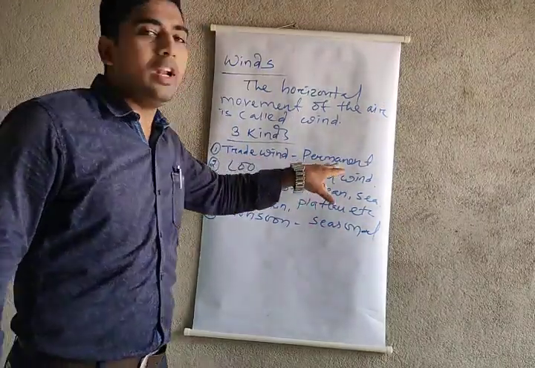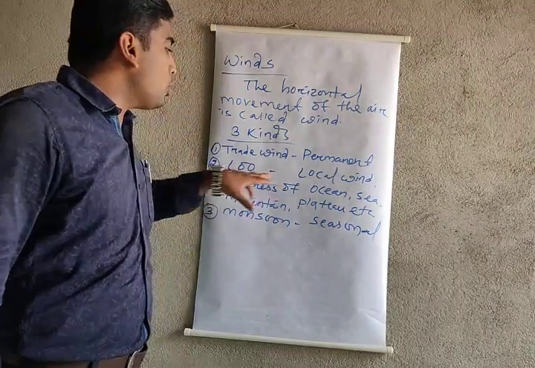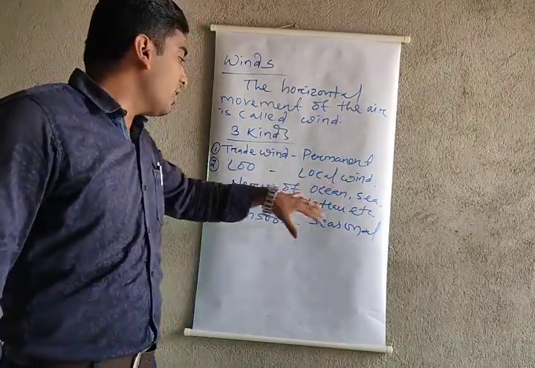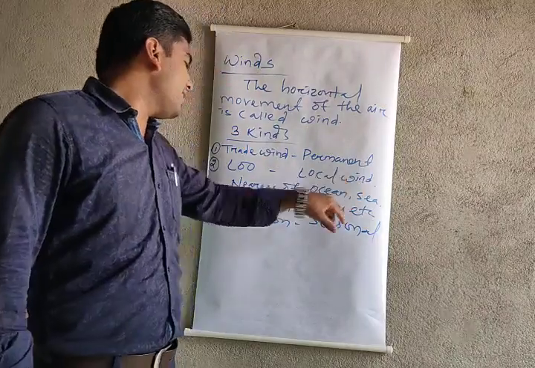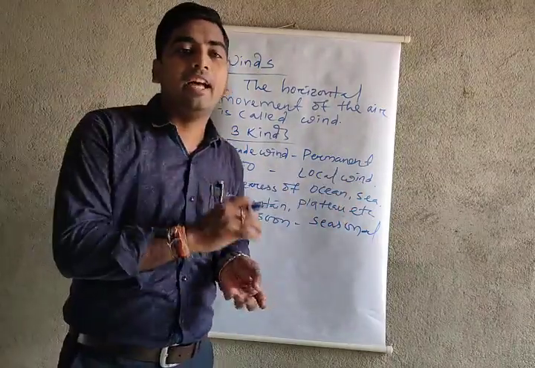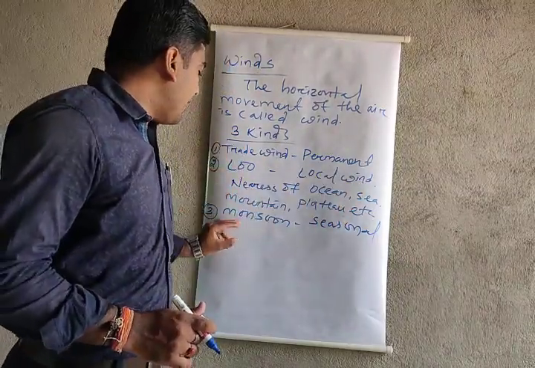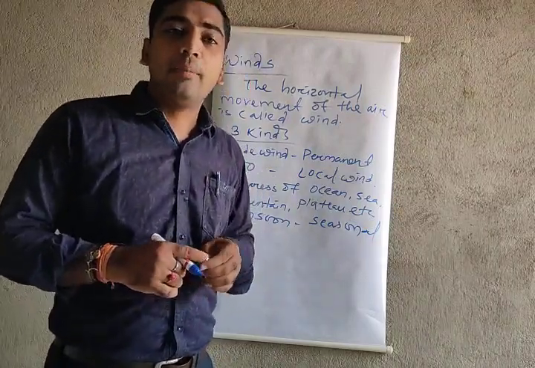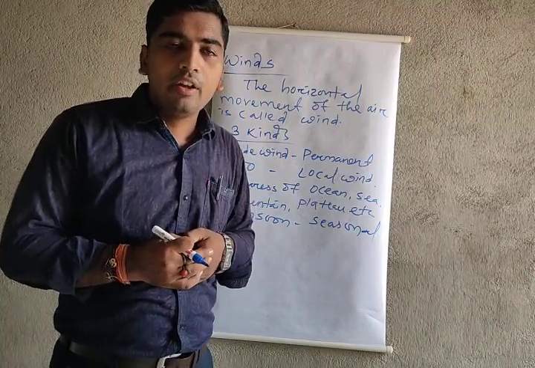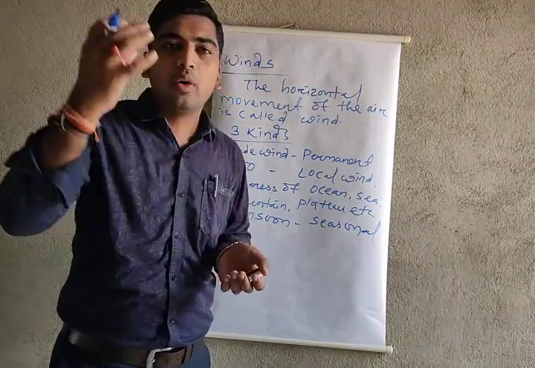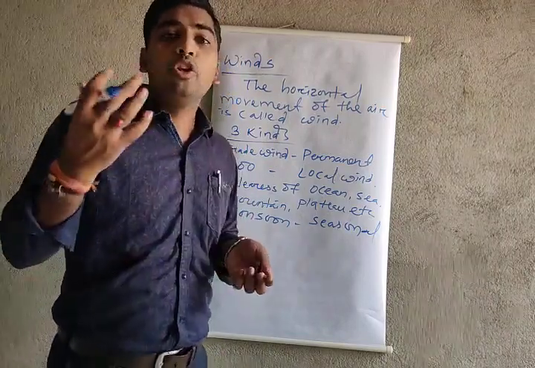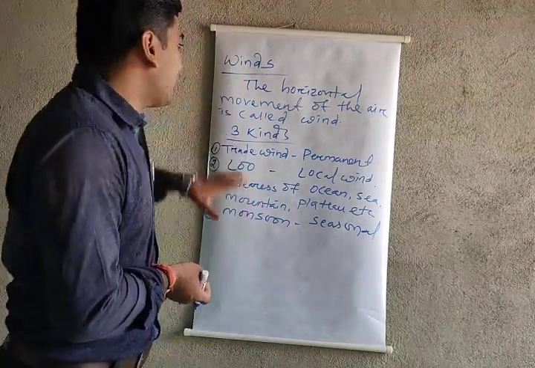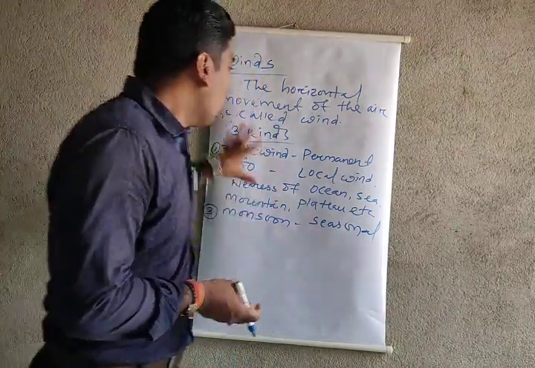Trade wind always lies here permanently. Local wind cannot be found in all places; it is located only near the ocean, sea, mountain, plateau, etc. And monsoon wind means seasonal wind. According to the season, in summer we get hot air, during the rainy season we get humid air, and during the winter season we get cold air. So this is about the wind.